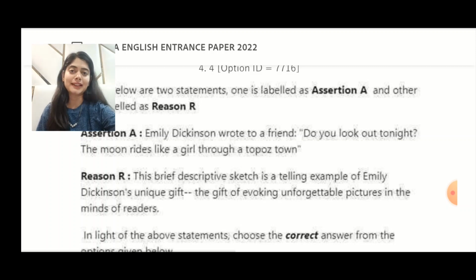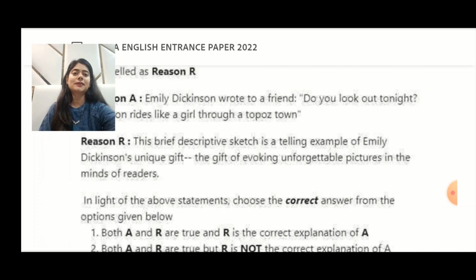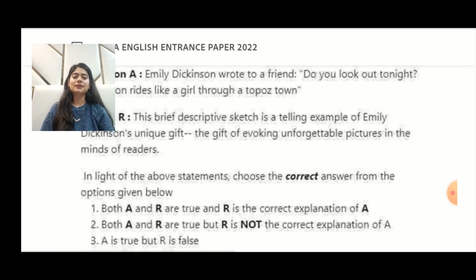Now, keeping all these things in mind, if we look at our options, both A and R are true, and R is the correct explanation of A. Absolutely. Assertion is also right. Of course, it comes from a letter, like I said, and the reason is also right, since Emily had this beautiful gift of drawing images from nature. So A and R are true, and R is the correct explanation of A.